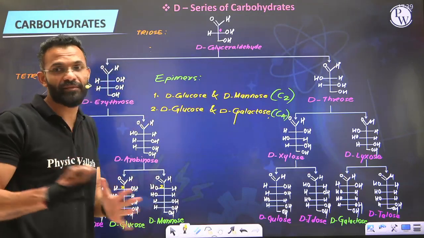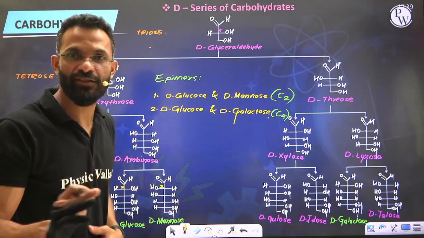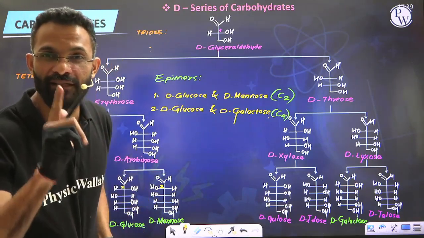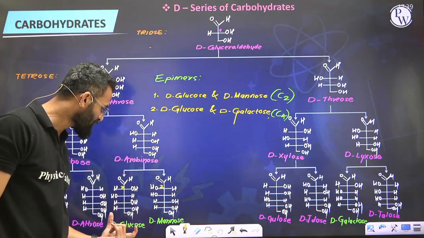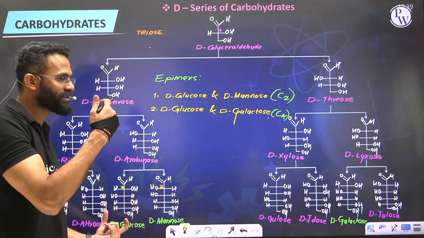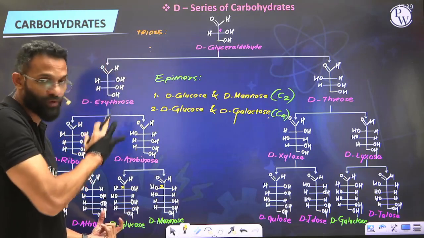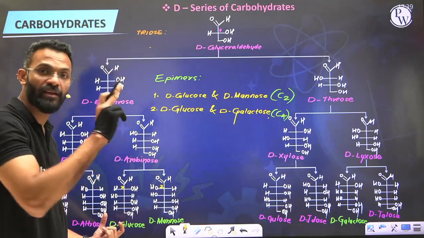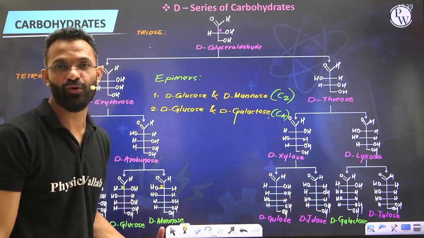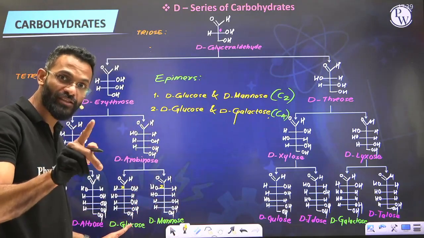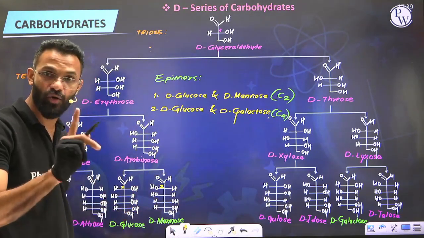So sometimes they ask a question, how does the structure of L-glucose look in the Fischer projection? Let me tell you, if this is D-glucose, and if I derive the entire tree for the L family as well in the way I told you, you will find L-glucose will be the mirror image of D-glucose, and not just the OH at the lowest chiral carbon. No.